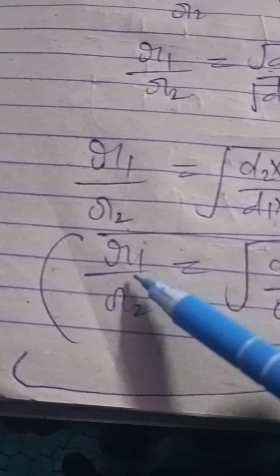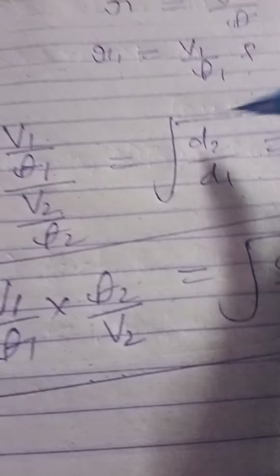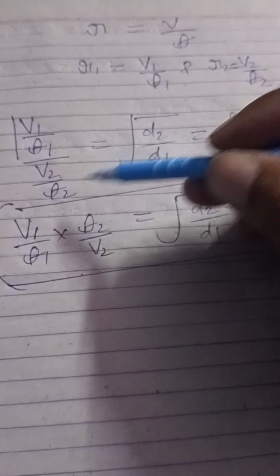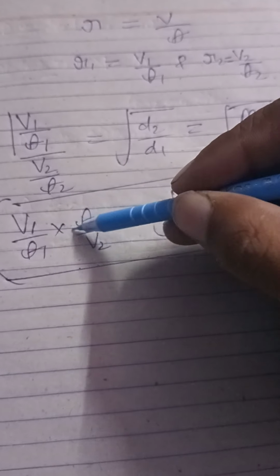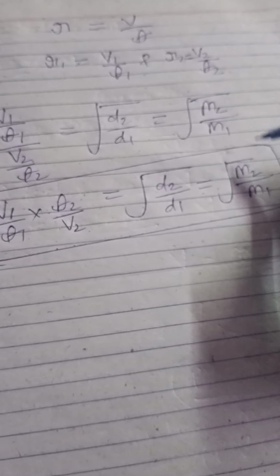Putting these values in this equation, we get V1 upon T1 into T2 upon V2 is equal to under root D2 upon D1 is equal to under root M2 upon M1. So this is the important formula to solve numericals.